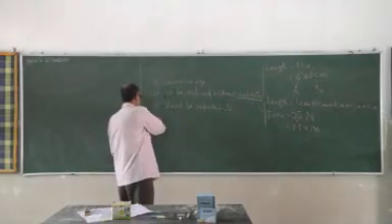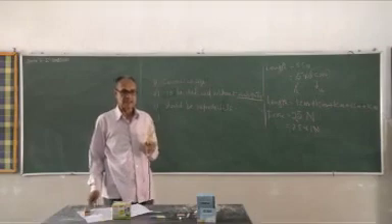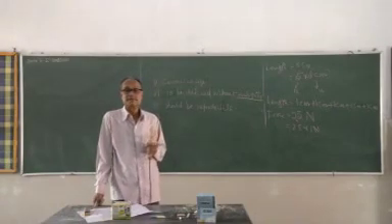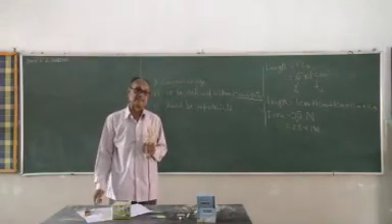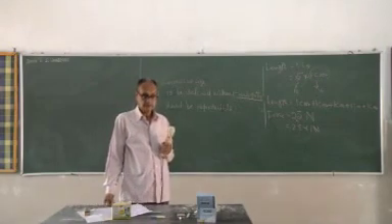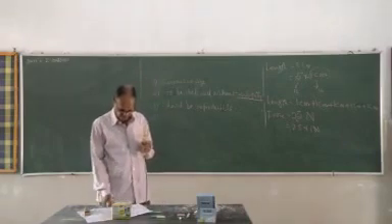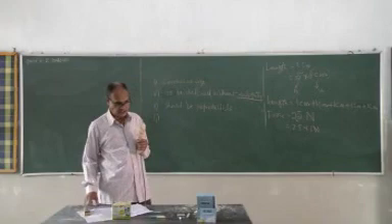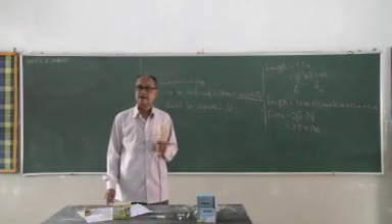And the fourth one: it is said that it remains unaffected by time and space, meaning it remains unchanged in its value over space and time.